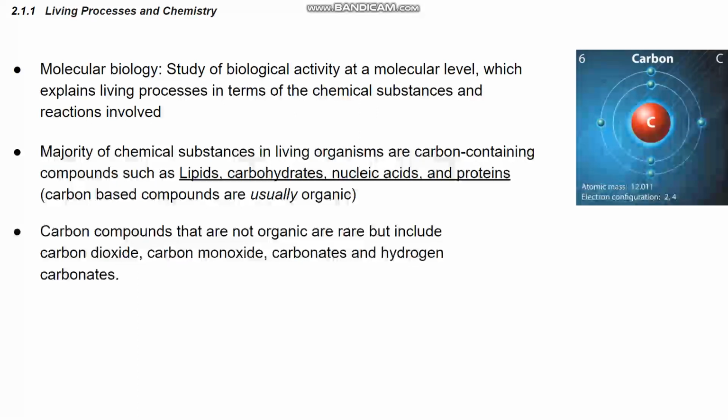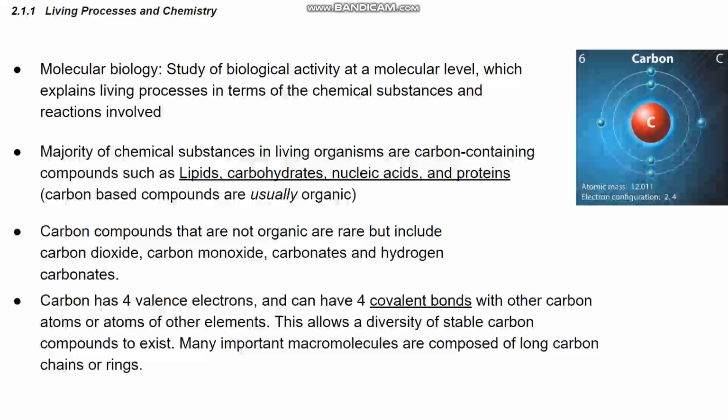Carbon compounds that are not organic are rare but include carbon dioxide, carbon monoxide, carbonates, and hydrogen carbonates. Carbon has 4 valence electrons and can form 4 covalent bonds with other carbon atoms or atoms of other elements. This allows a diversity of stable carbon compounds to exist. Many important macromolecules are composed of long carbon chains or rings.